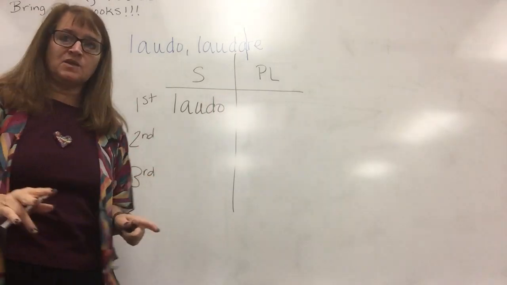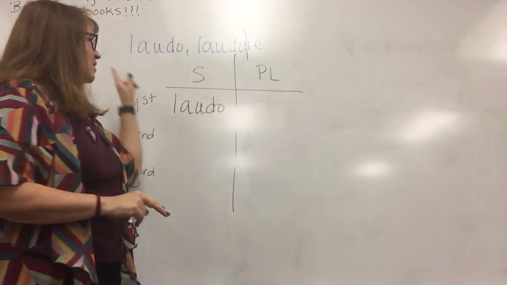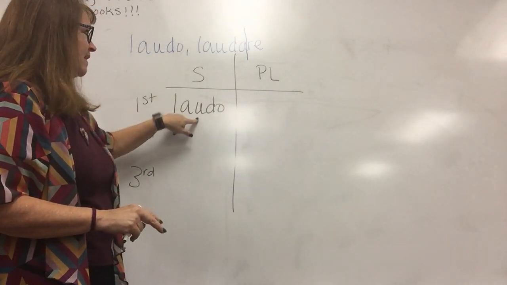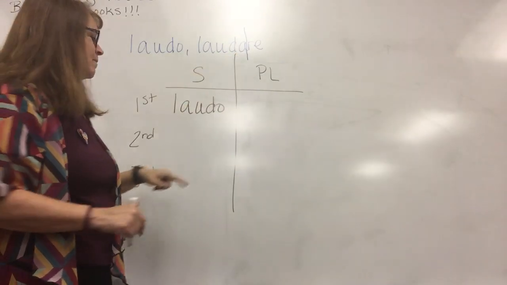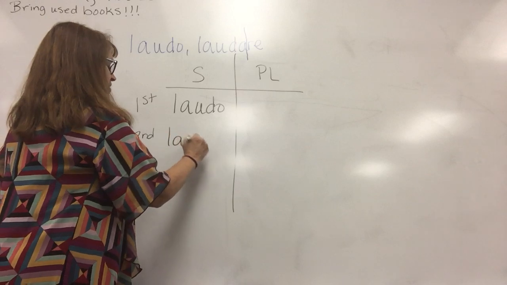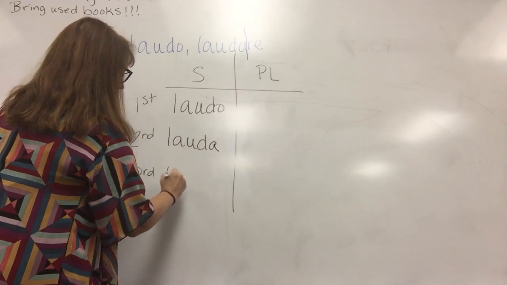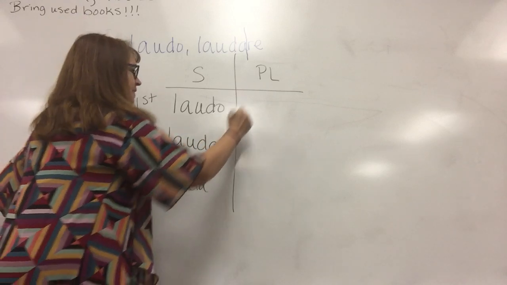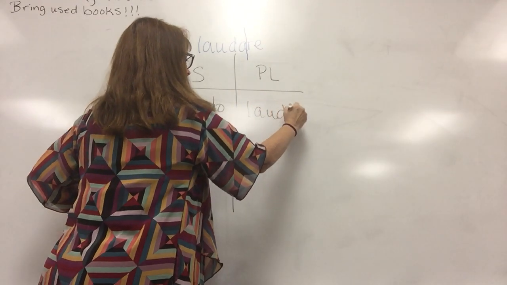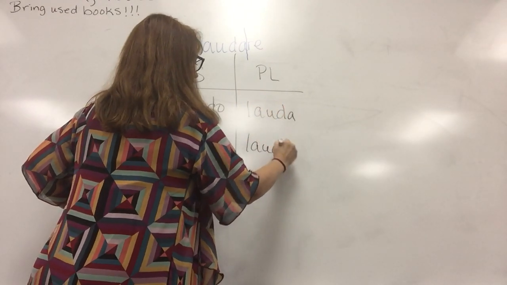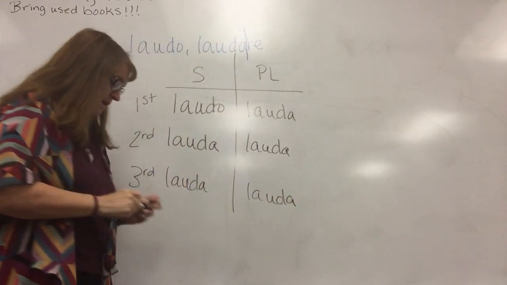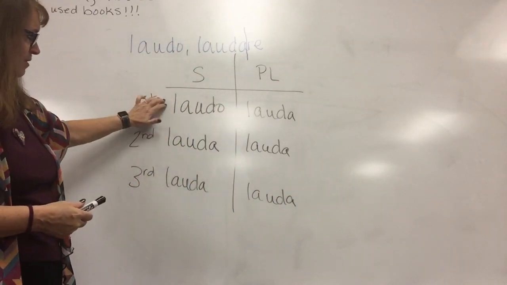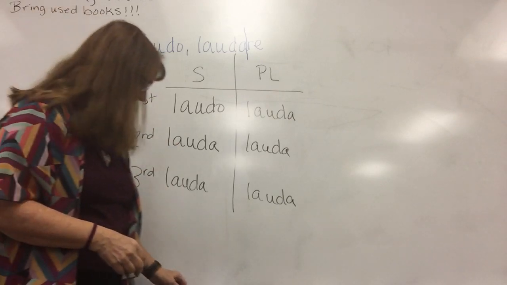That's the best way to do it. Always take this one and stick it right there. Then go and get your stem from the second principal part and write it down. So lauda, lauda, lauda, lauda, and lauda. So there's your first person singular and five stems.